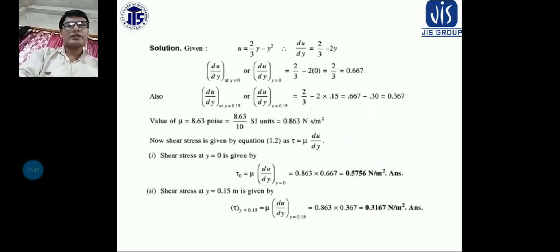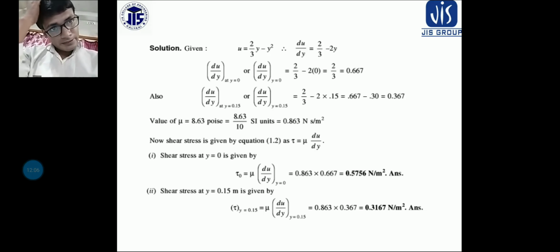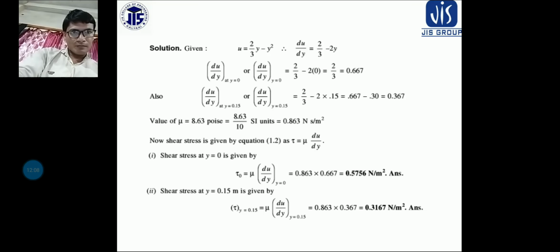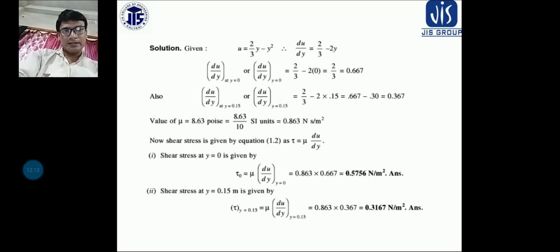So u is equal to 2 by 3 y minus y square. So du by dy is what? 2 by 3 minus 2y. So du by dy at y is equal to 0 is equal to 0.6667, and du by dy at y is equal to 0.15 is equal to 2 by 3 minus 2 into 0.15. So it is equal to 0.3667. So ultimately these are the values at y is equal to 0 and y is equal to 0.15.